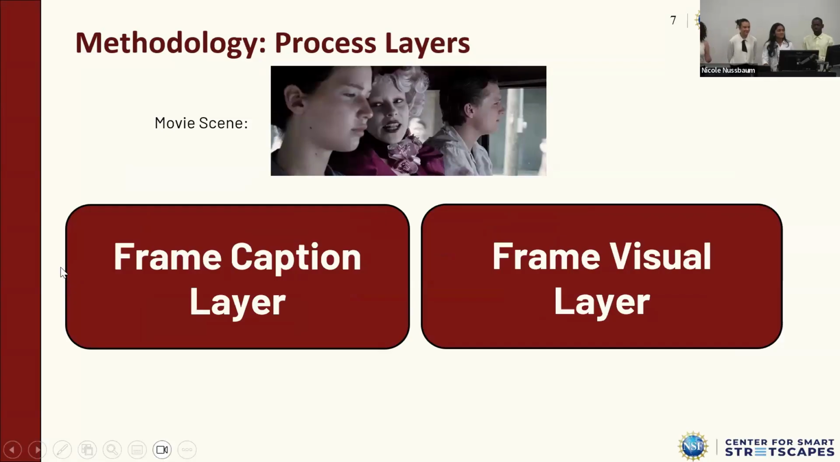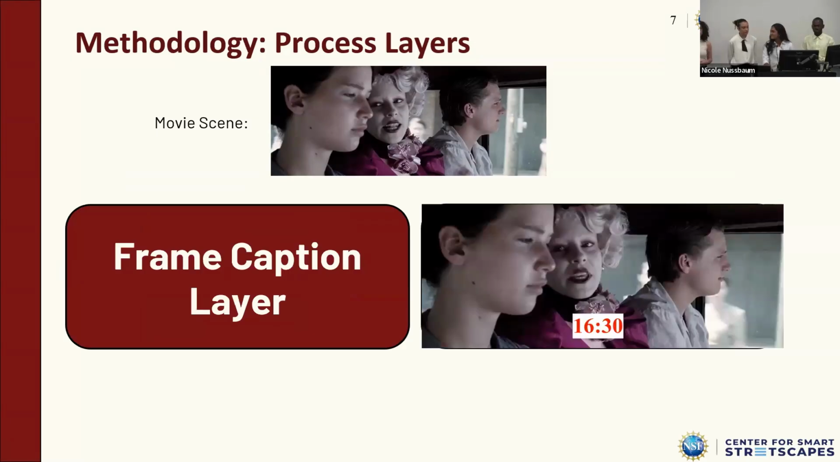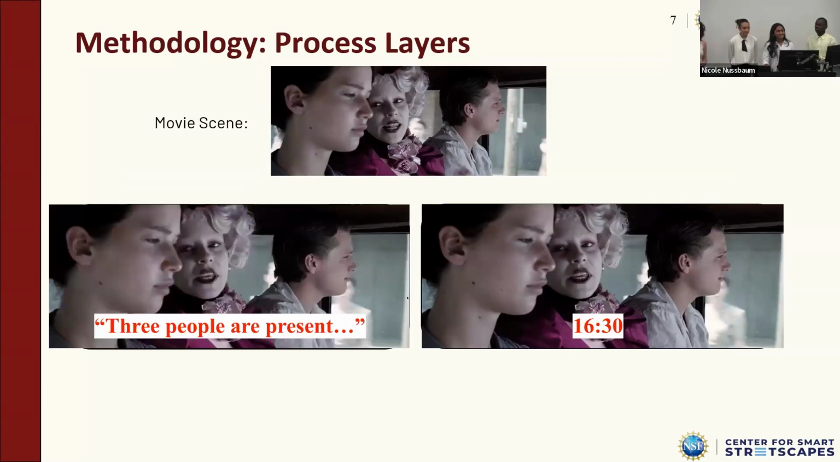So here we have our frame visual and frame caption layer. First, we extract the frames and timestamps from the video, shown here at the 16-minute mark. Then we give each frame a unique identifier that other layers can reference. Each frame's visual representation is then stored as part of our frame visual layer. For our frame caption layer, we give each frame a generated description using Florence and Qwen VLM. And here you can see that the caption is showing the 3 people present in the scene.